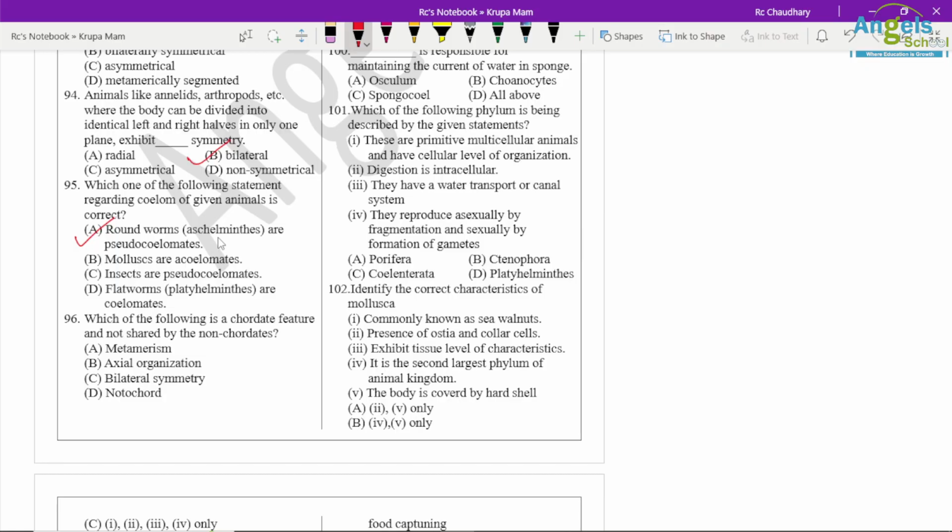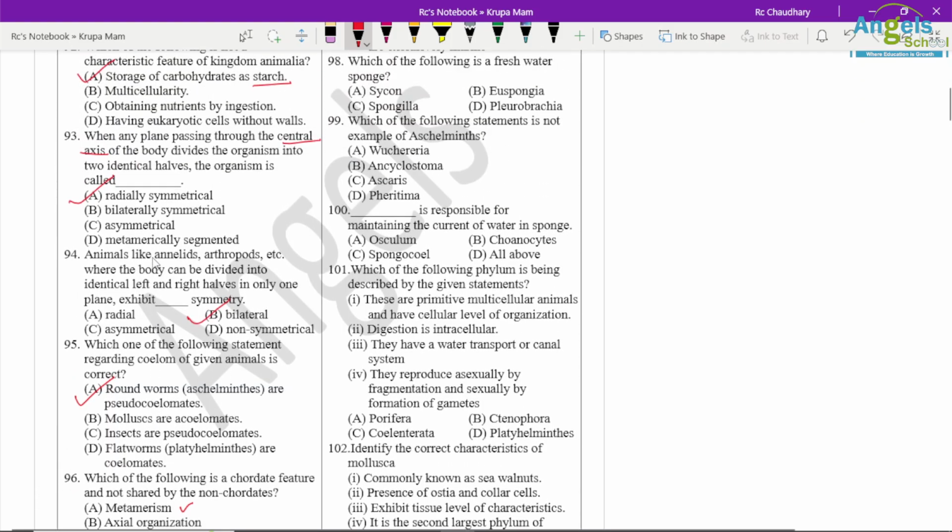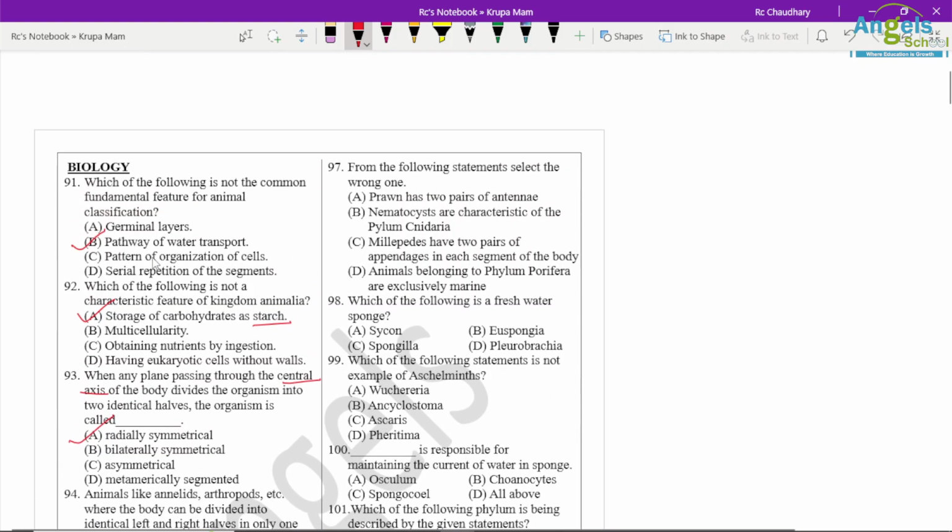Question number 96. Which one of the following chordate features is not shared by non-chordates? You have to find the correct option which is present in chordates but not present in non-chordates. Metamerism is present in both. Axial organization is also present in both. Bilateral symmetry is also present in both, but notochord is the correct option, which is not present in non-chordates but is present in chordates only.